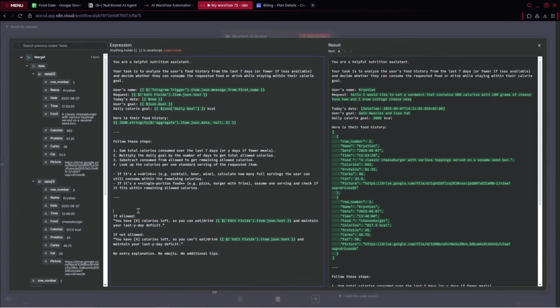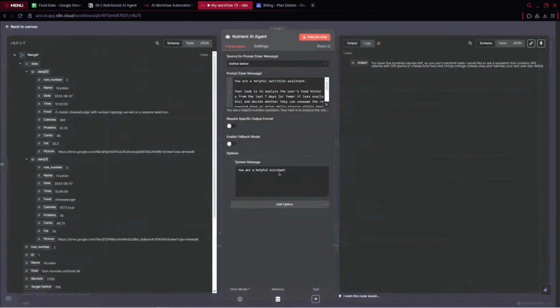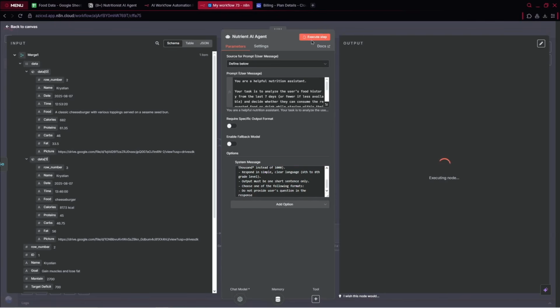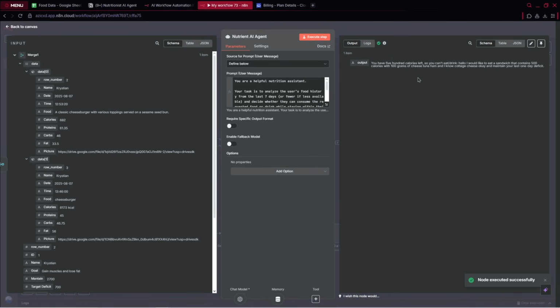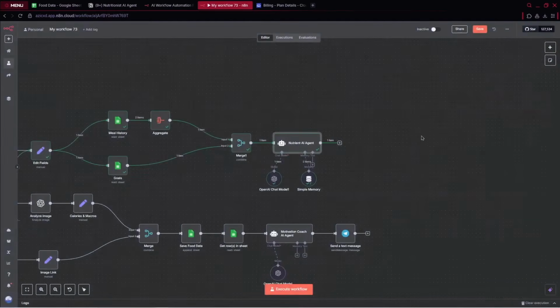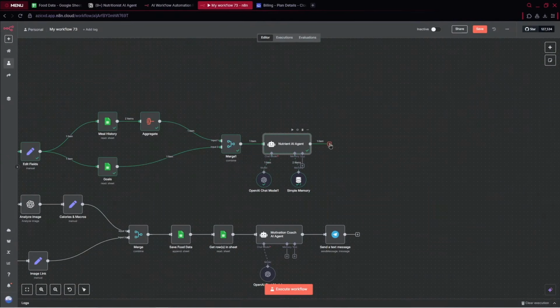Maybe the formatting rules I will take from here and put it right there. Execute step. So after we run this agent, you have 500 calories left, so we can eat, drink. And here our message, so maybe we provide here the food. However, we've got our message: hello, I would like to eat a sandwich that contains 500 calories with, great. And the last step for now will be to send our message via Telegram to us.